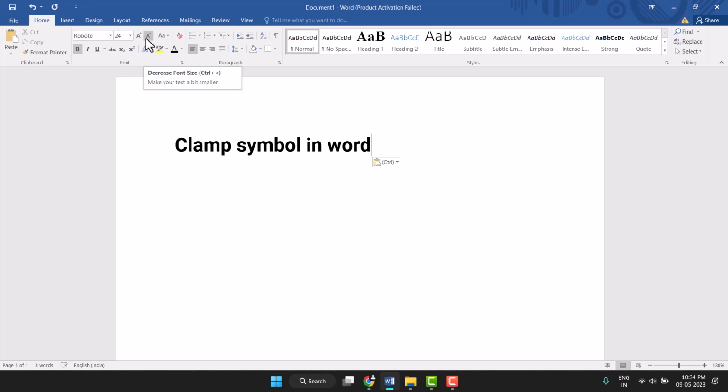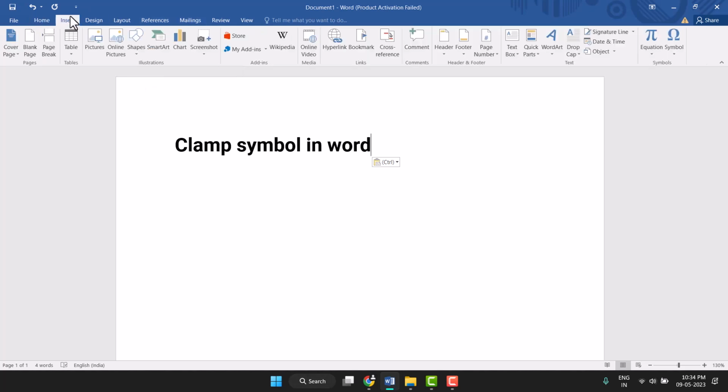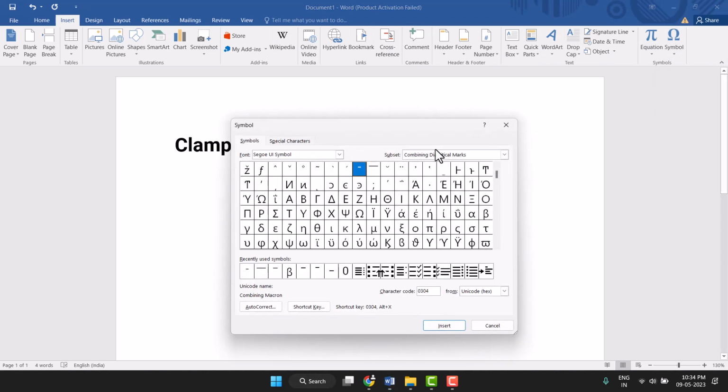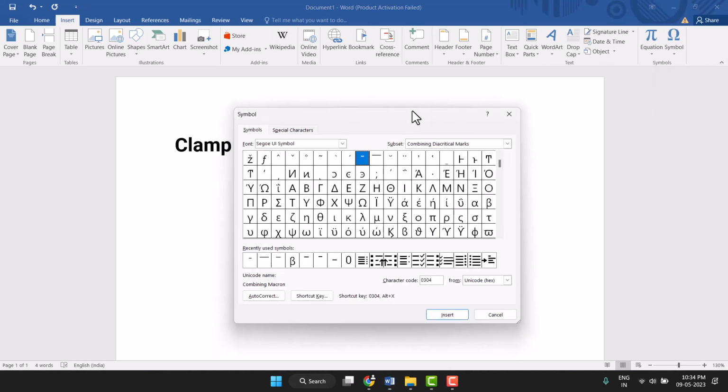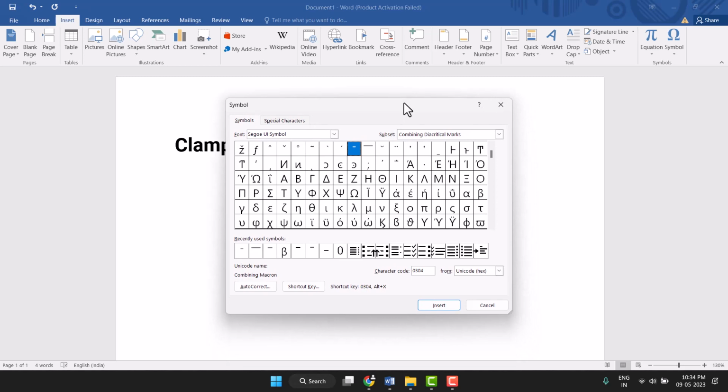So firstly you need to click on Insert. Now the last option, Symbol, and More Symbols. Just click on it and you will see this screen open. Now you need to select the font, this one. You see this one.